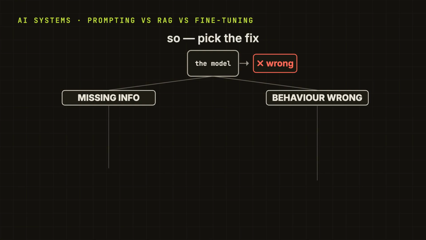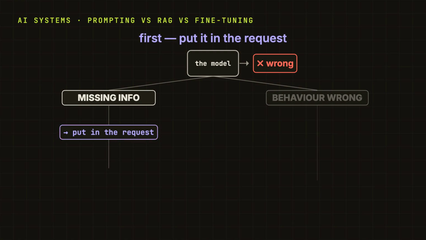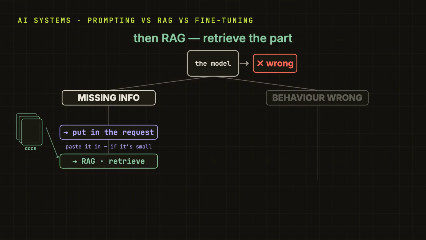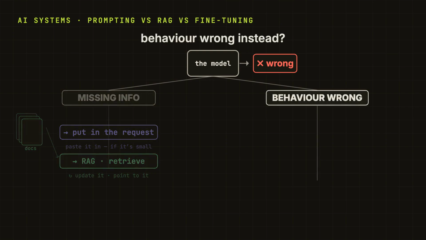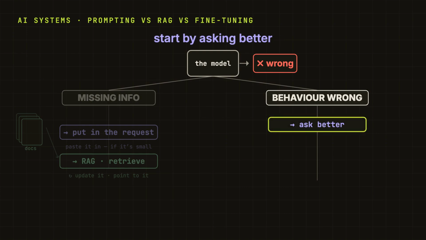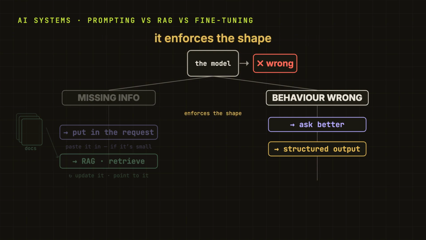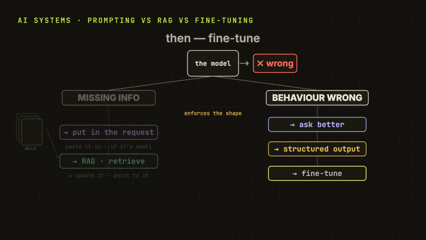So, if it is missing information, a fact the model just does not have, first try putting it in the request, paste it in, if it is small and we have it. If it sits inside a large or changing collection of documents, then instead of pasting everything, we retrieve the relevant part, that is RAG. Keep the knowledge out in the documents where we can update it and point to it. And if it's not a knowledge problem, the model has what it needs, but keeps doing the job the wrong way, start by asking better. If you need an exact output format, use a structured output feature that enforces the shape. And if a nuanced repeated behavior still fails our tests, that is when fine tuning becomes useful.